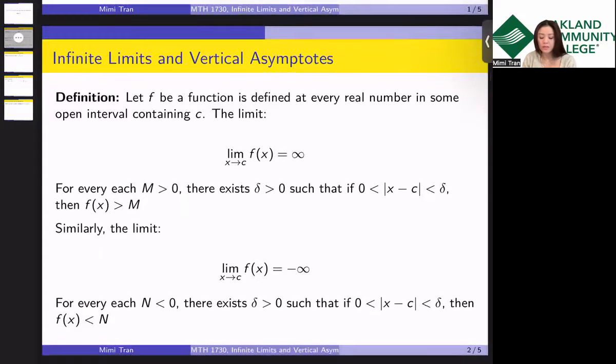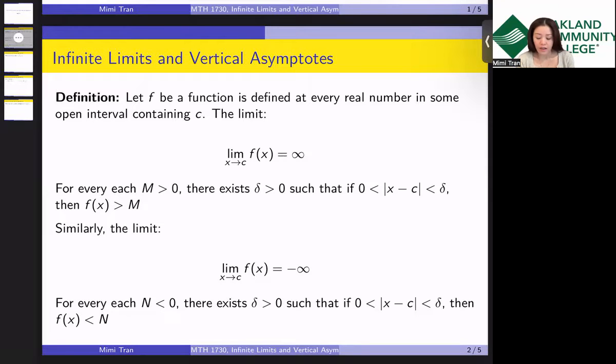Similarly, the limit as x approaches c of f of x equals negative infinity. For each negative N, so N here is a very small negative number, I'm talking about negative 1,000, negative trillion, negative gazillion, right?